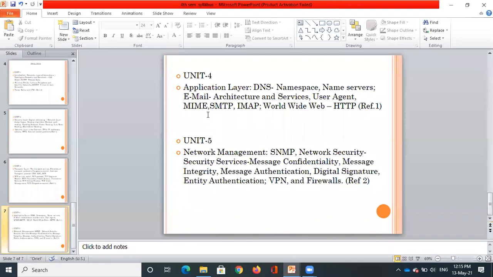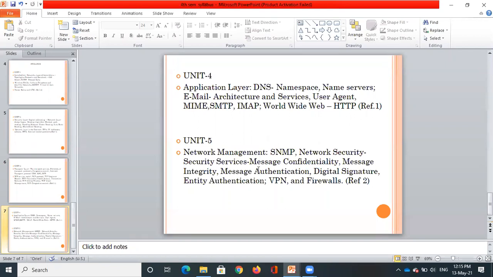So these protocols are very much common that we will be using, because in the OSI model, the application layer is the first layer where the user can actually interact. The remaining layers we do not have control over, because that will be handled entirely by the computer system. Only the layer where the user can interact is the application layer. Down the line in the OSI model, we do not have any control. So we will be discussing the application layer with these different protocols.